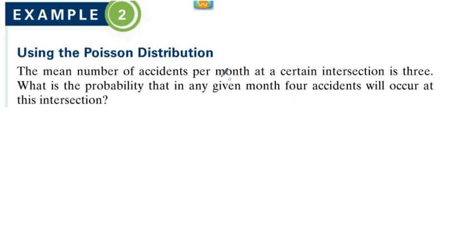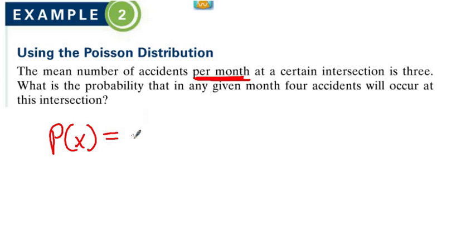The mean number of accidents per month. So remember, Poisson is used when something's happening usually in a given amount of time. So the fact that they're telling us that something is happening per month, that's a good sign that we'll be using a Poisson distribution. And I'll show you how to do this both by hand and in the calculator.